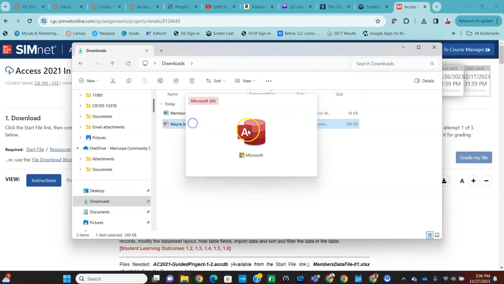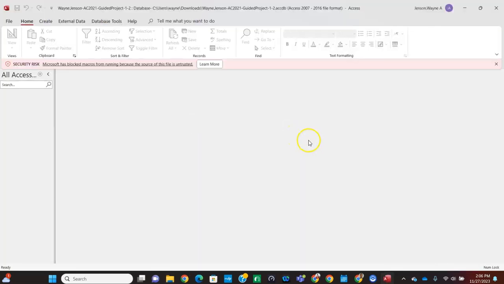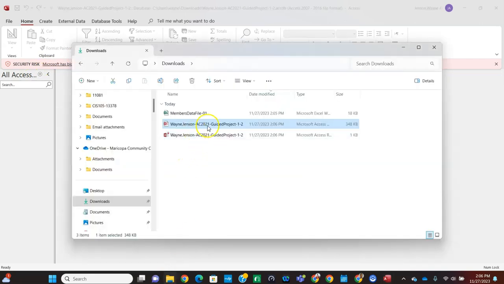So we're going to double click on the starter file, and you'll notice that it comes up with this security risk, and if that happens, you may have to go to the file properties.